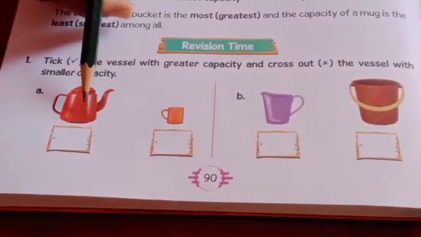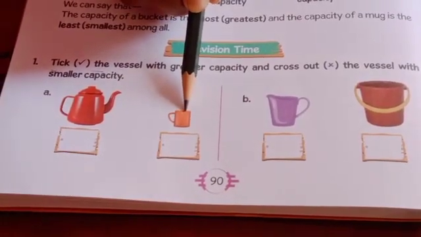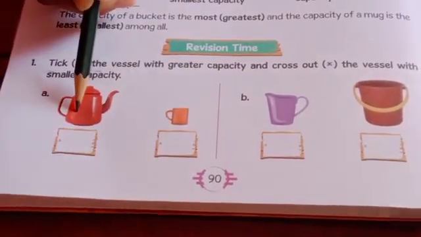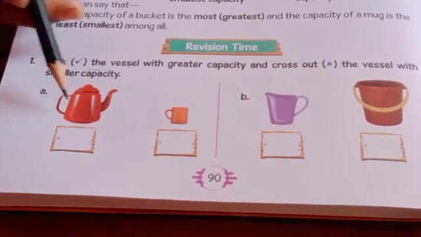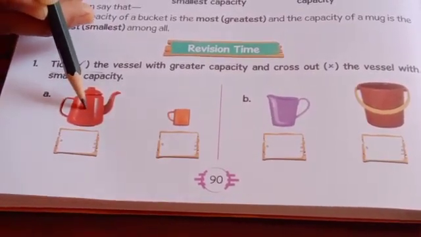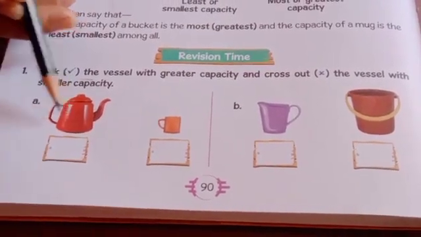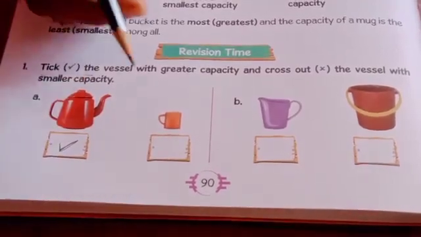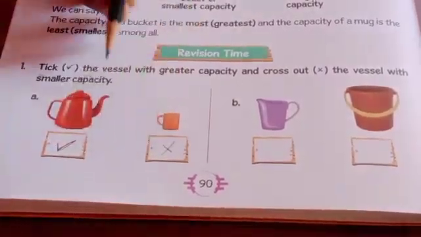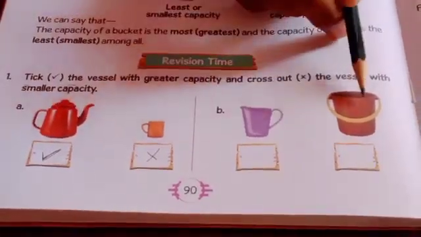Now compare these two things, teapot and coffee mug. What do you think? Which is greater? Yes, the teapot is greater than the mug. So tick under the teapot, and cross out the coffee mug, because the coffee mug is smaller.